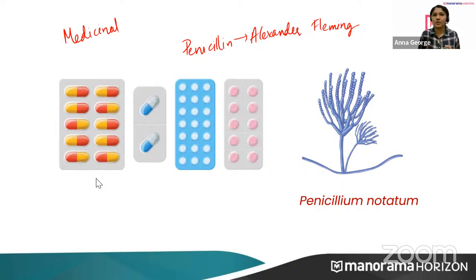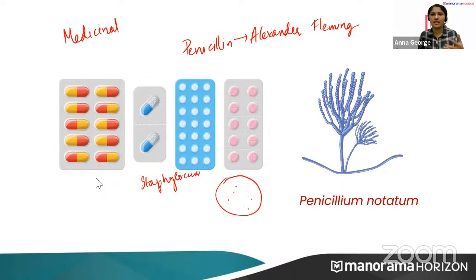Alexander Fleming was studying a bacterium called Staphylococcus, and he had a culture plate with this Staphylococcus bacteria. He left the culture plate in the laboratory and went on vacation. He forgot to cover it.